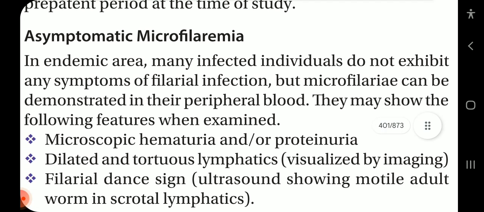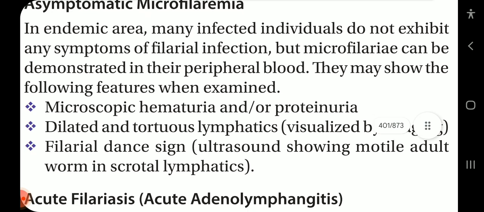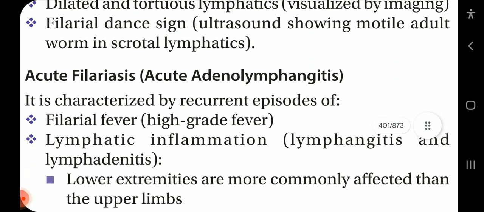Asymptomatic microfilaremia. In endemic areas, many infected individuals do not exhibit any symptoms of filarial infection, but microfilariae can be demonstrated in the peripheral blood. They may show the following features when examined: microscopic hematuria and/or proteinuria, dilated and tortuous lymphatics visualized by imaging, and the filarial dance sign, ultrasound showing motile adult worm in scrotal lymphatics.